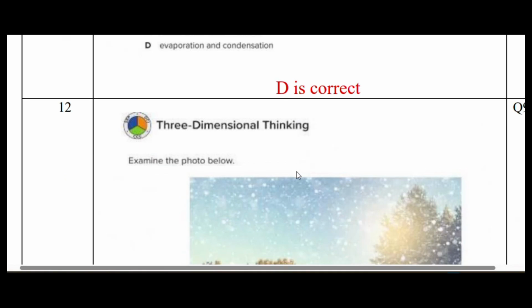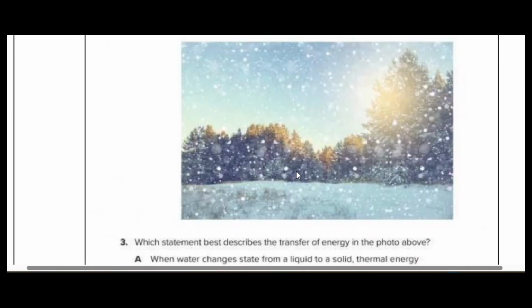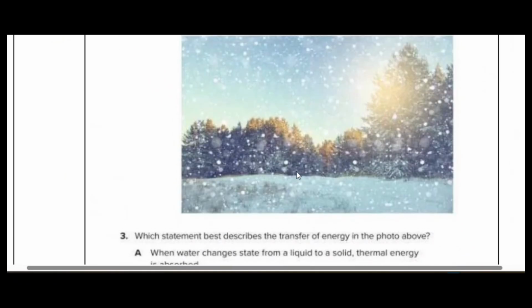Okay. Then you have another idea which is called crystallization. You can see here snow. Snow happens because the water which has evaporated will become water again when there is condensation.